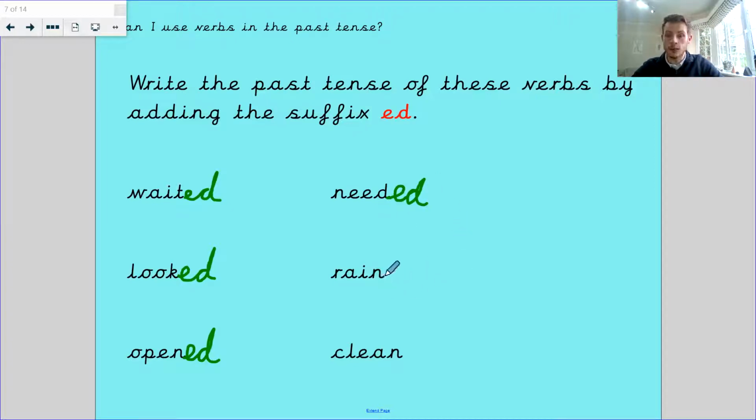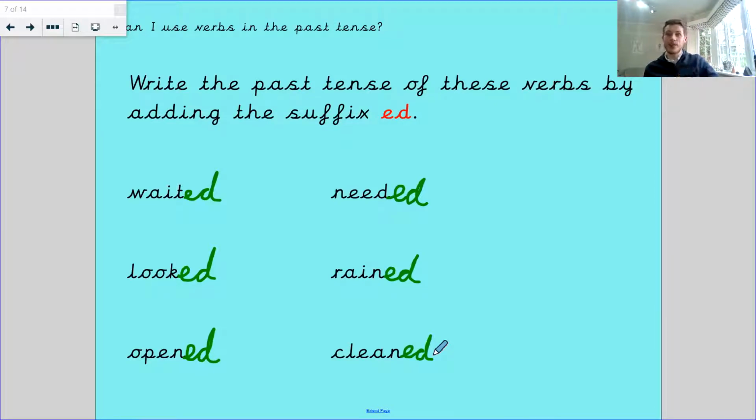Rain is going to become rained. And clean is going to become cleaned. Because they're all things that have happened. Now, look and looked. It sounds like I'm adding a T to the end. I'm not meaning to, but that's how we say it.